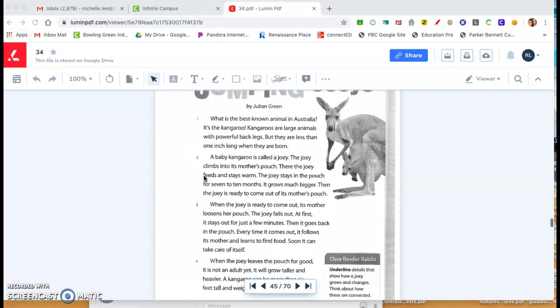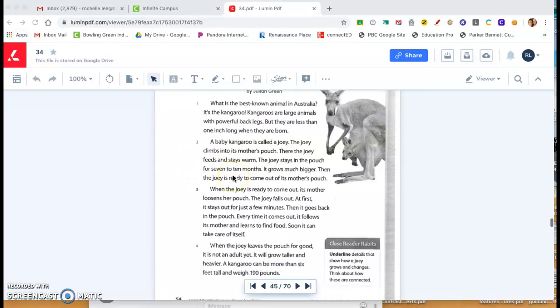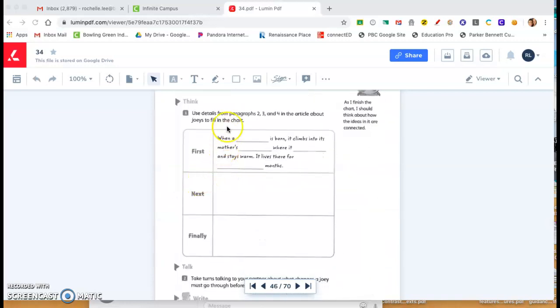Look back in the second paragraph to fill in the details that are missing for first. Then go back to paragraph 3 to fill in what happens next. Then go to paragraph 4 to fill in what happens finally. Please press pause and complete this section now.